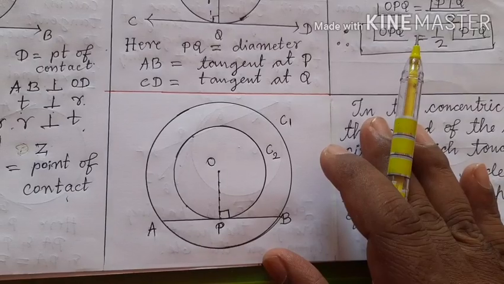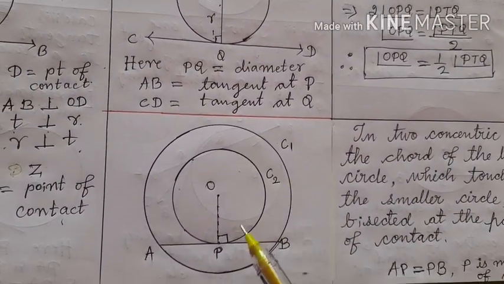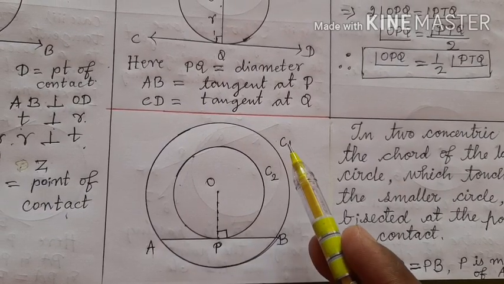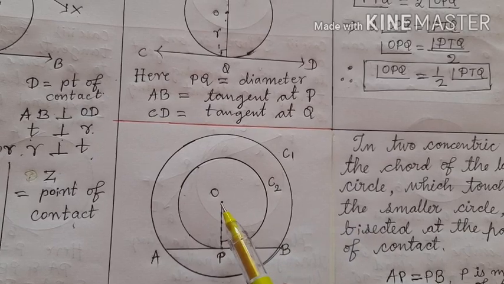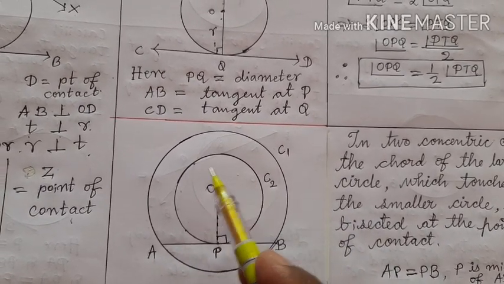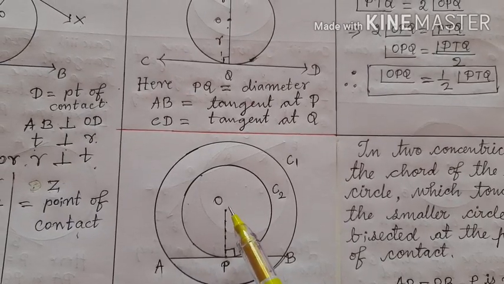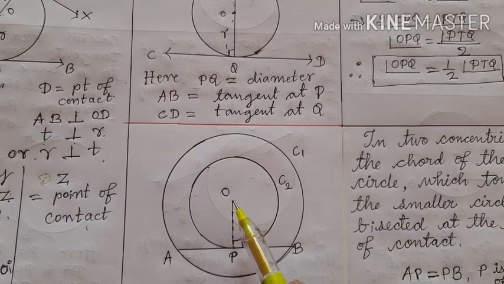Now children, see here, I have drawn 2 concentric circles. The circle C1 has a larger radius, and the circle C2 has a smaller radius but the same center. Therefore, circles C1 and C2 have the same center, but their radii are different.